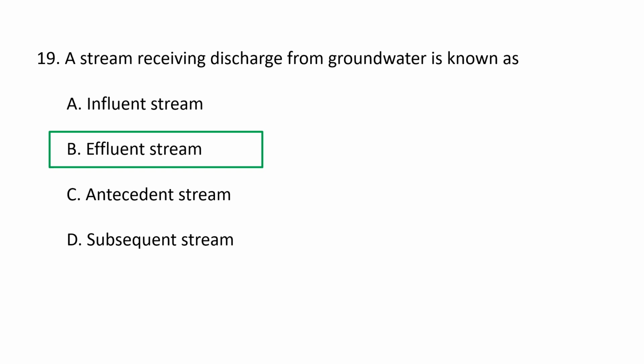It is a disappearing stream. An influent stream or sinking river is a stream or river that loses water as it flows downstream. So a stream which receives discharge from the groundwater is an effluent stream. B is the correct option.